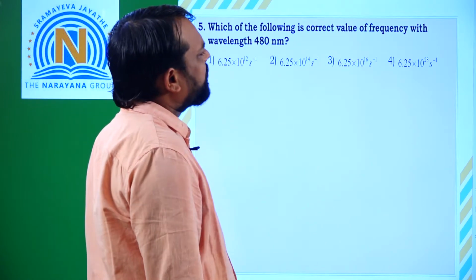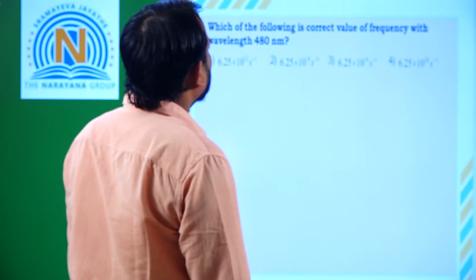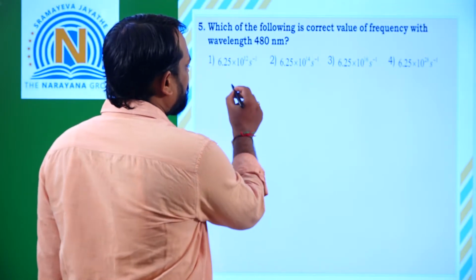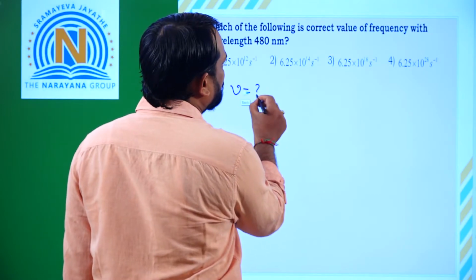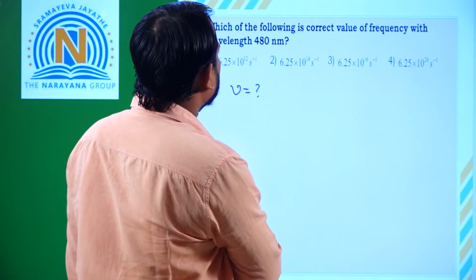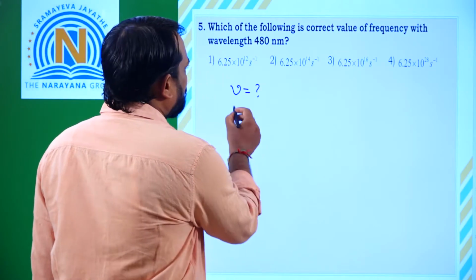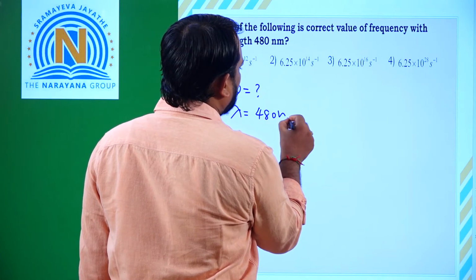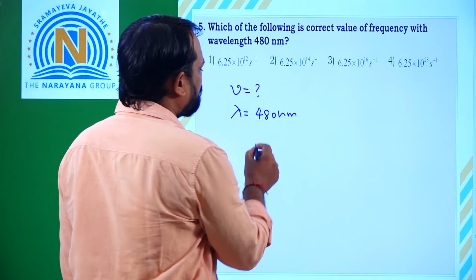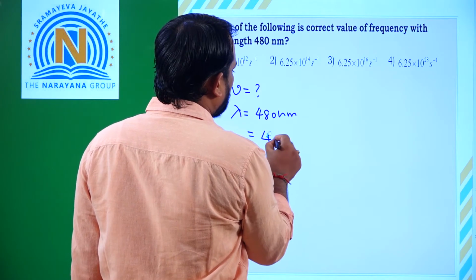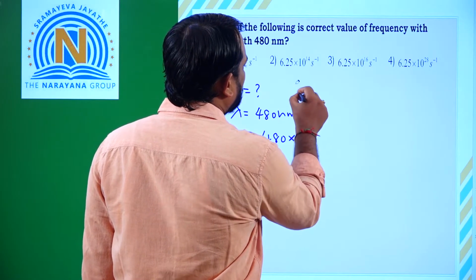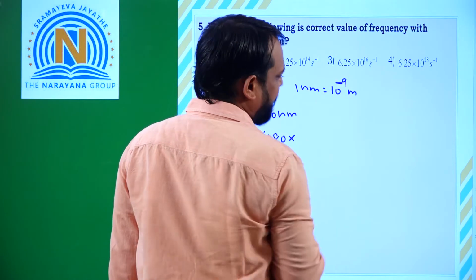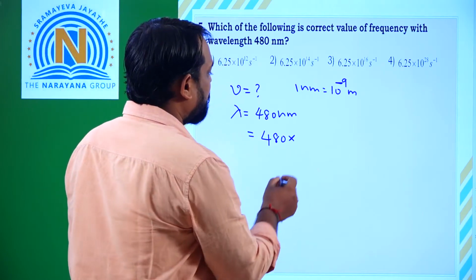And next, which of the following is the correct value of frequency with wavelength 480 nanometers? So here what should we find? Frequency nu we should find. What is the value he gave? Lambda is equal to 480 nanometers. So I am converting this into meters. 480 into 1 nanometer, which is equal to 10 to the power of minus 9 meters.